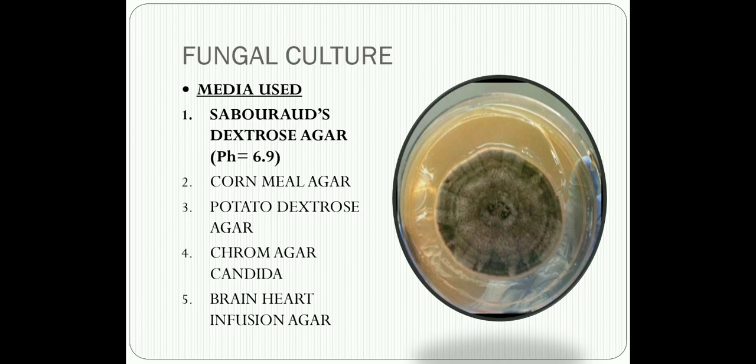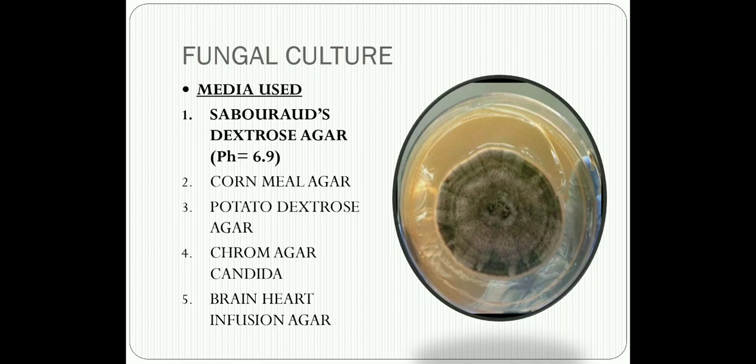Now, conventionally, the pH of Sabouraud's dextrose agar is acidic in nature. It is about 5.6. But nowadays, we are using the Emmons modification of Sabouraud's dextrose agar. Almost all of the colonies of the fungi that have been described so far have been described on the basis of the growth on the Sabouraud's dextrose agar.